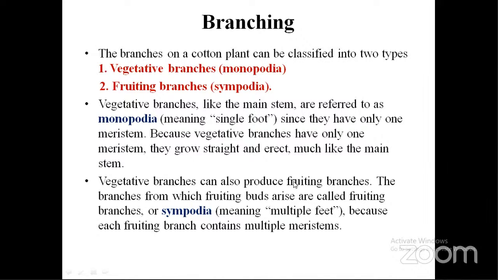From these vegetative branches, fruiting branches also will develop. These fruiting branches are called sympodial, mainly because a fruiting branch contains multiple meristems. First the monopodial branch will form. From the monopodial branch, the fruiting branches will develop, which are called sympodial.